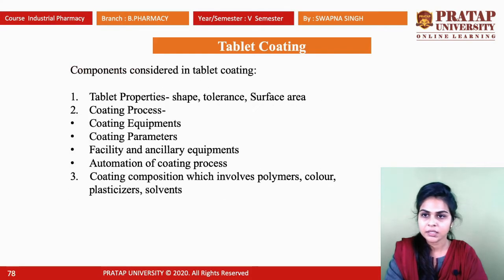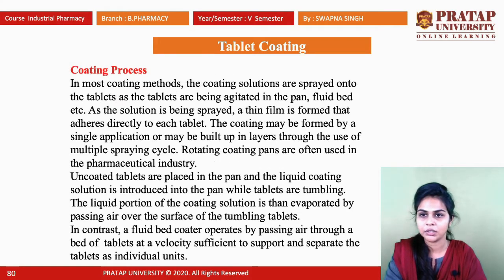Next is the coating process. It is a method in which the coating solutions are sprayed onto the tablets as the tablets are being agitated in a pan, fluid bed, etc. The pan is also known as the coating pan. The tablets that need to be coated are put in the coating pan, and the coating solution is sprayed onto the tablets.